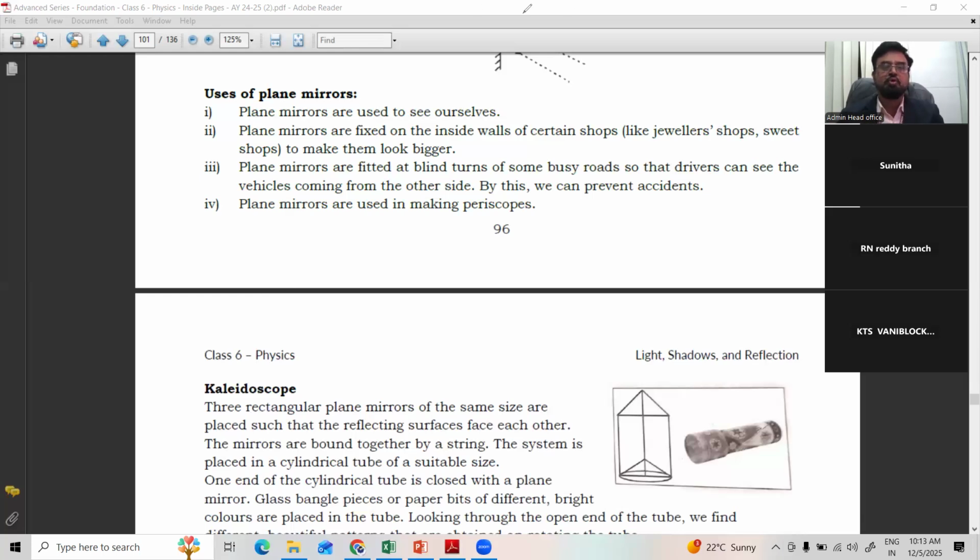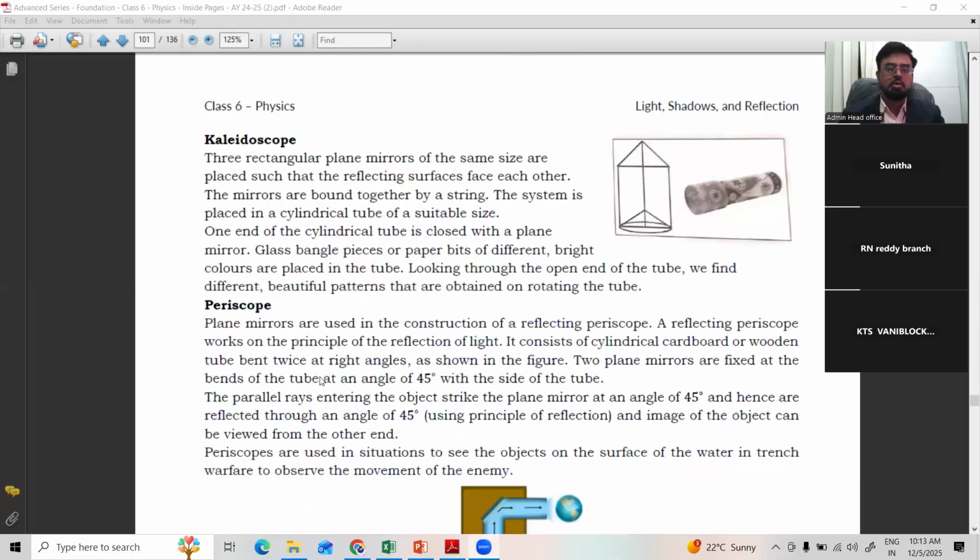Right? So before going to the next topic, that is the kaleidoscope or periscope, we'll see one video on plane mirrors.